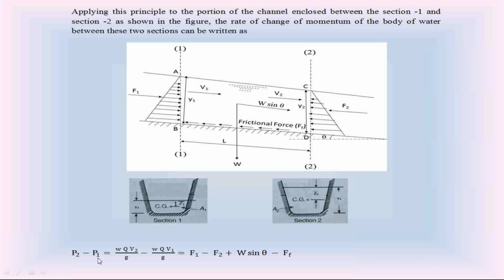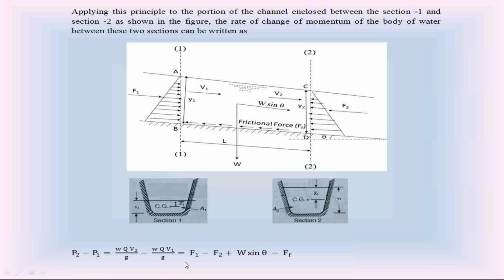We know that the rate of linear momentum at section 2, P2, is equal to unit weight of water W, discharge Q, into velocity V2 by g. At section 1, the rate of linear momentum of water flow P1 is equal to unit weight of water W, discharge Q, velocity V1 by g. This is the rate of change of linear momentum between section 1 and section 2.